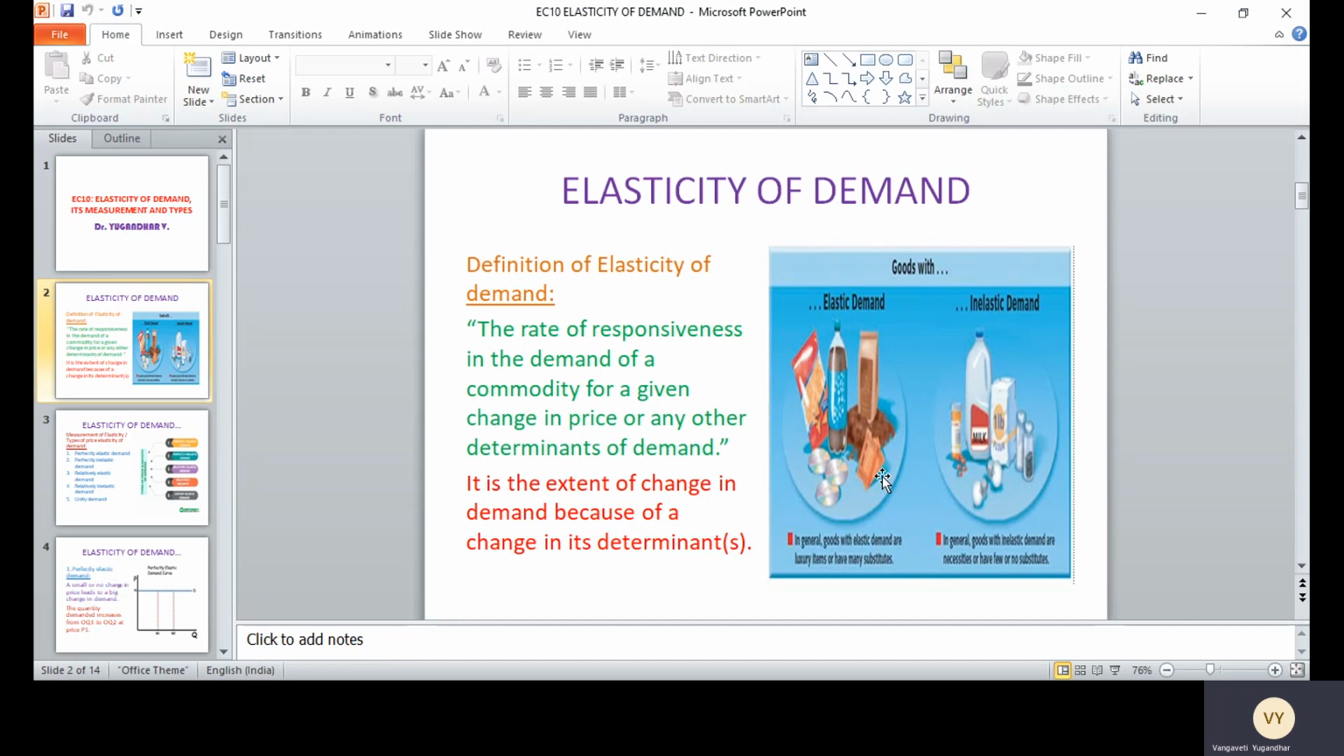So already we discussed, right? Demand is influenced by various determinants. The rate of responsiveness in the demand is simply the extent of change in the demand because of change in its determinants. Those determinants can be price, income, advertising, etc.